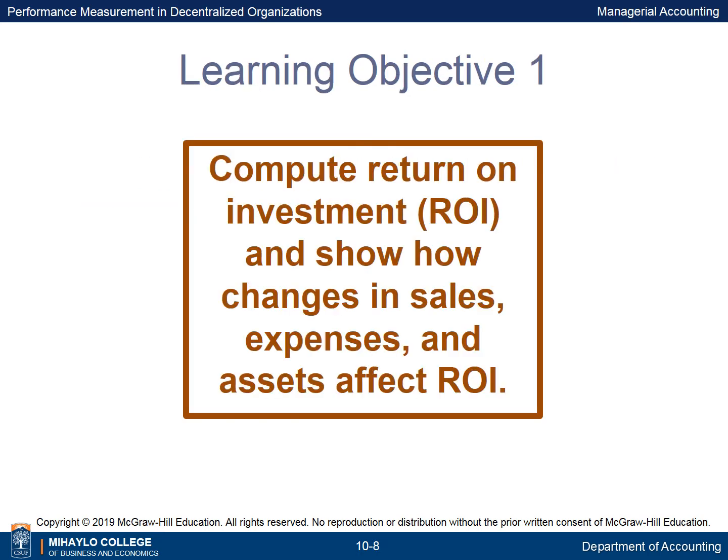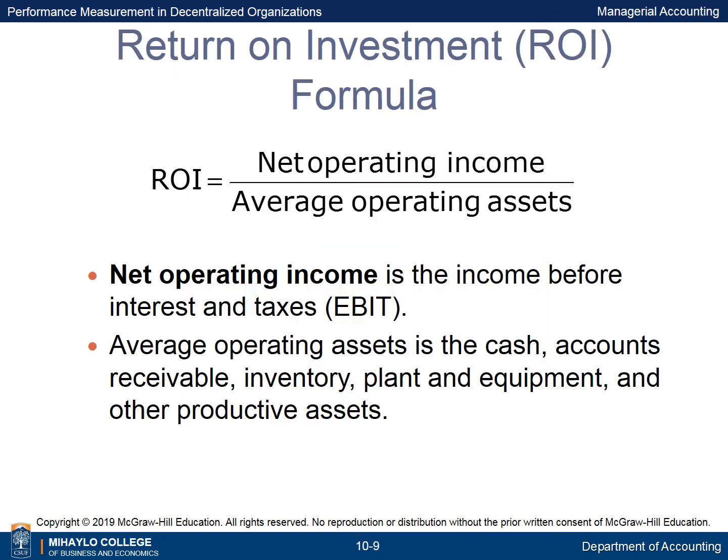Learning Objective 1 is to compute return on investment, ROI, and show how changes in sales, expenses, and assets affect ROI. ROI equals net operating income divided by average operating assets. Net operating income is income before interest and taxes, EBIT. Average operating assets include cash, accounts receivable, inventory, plant and equipment, and other productive assets.